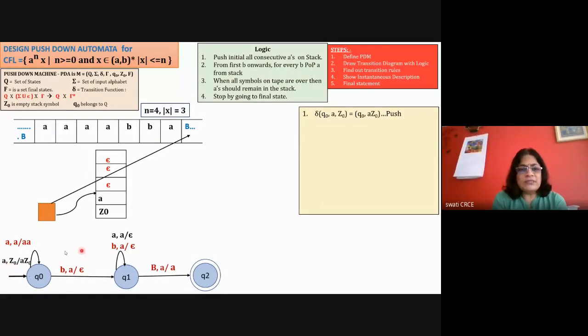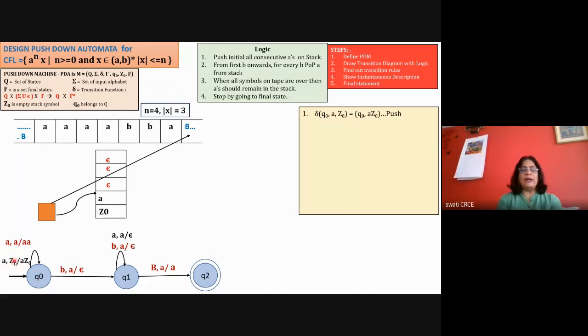So now once the diagram is done, this is the calculation that you are doing. When you're solving this question in the exam, you also do this calculation, and to the right-hand side or below that you just draw the diagram. After completion of the diagram, you need to write down all the rules. So start writing from the first rule, that is a comma Z0 slash Z0. So how to write it?